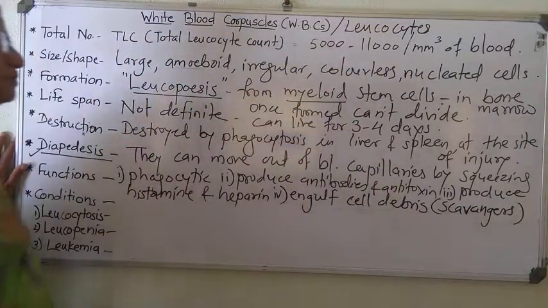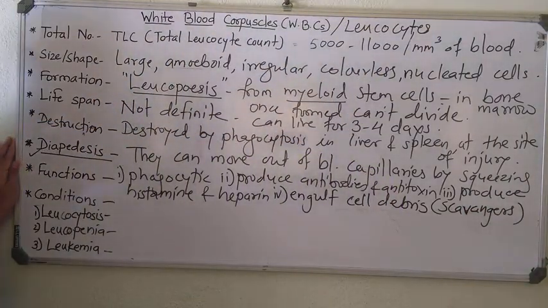That means, suppose that an organ infection is there and a body cell is infected, the WBCs engulf those pathogens, during which that cell may become dead.